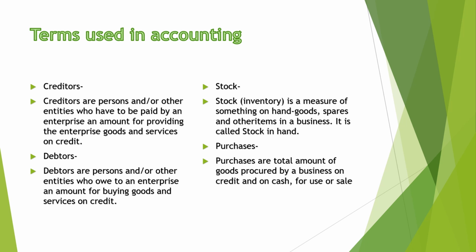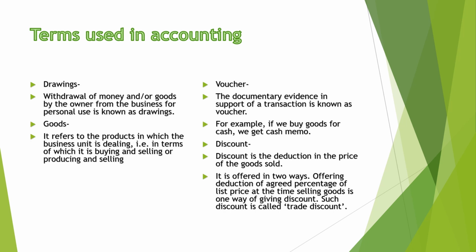Either this may be raw material, finished goods, semi-finished goods, or the goods in hand is called stock in hand. Next, purchases. Purchases are the total amount of goods procured by the business on credit or on cash for converting it into output for the purpose of selling. Next very important term, drawings. The amount personally used by the proprietor is called drawing.